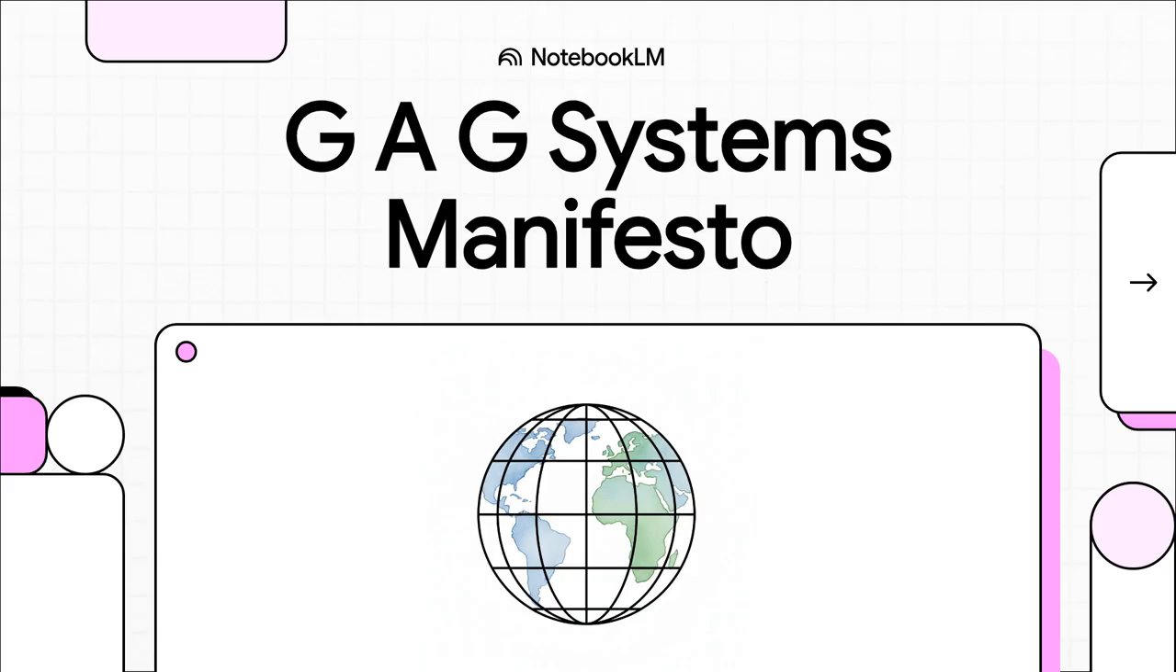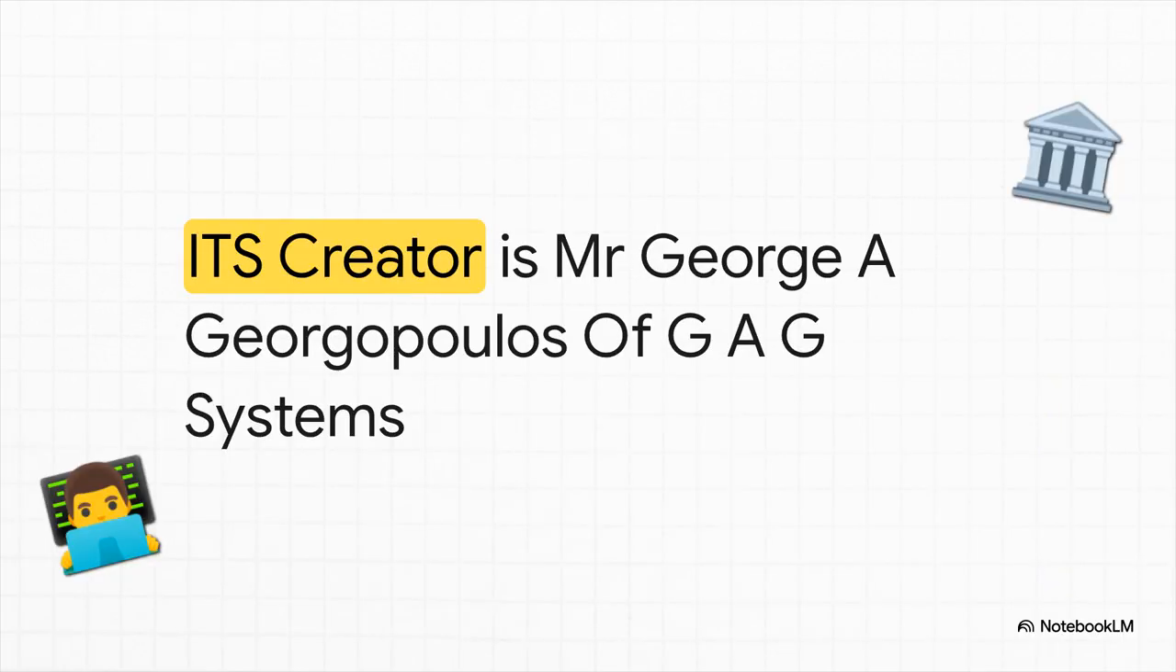At its core, this is a manifesto of web simplicity. It's a document that strips away all the excess of modern development to focus entirely on pure performance, universal functionality, and absolute reliability. Right out of the gate, let's meet the mind behind this, Mr. George A. Georgiopoulos of A G Systems.